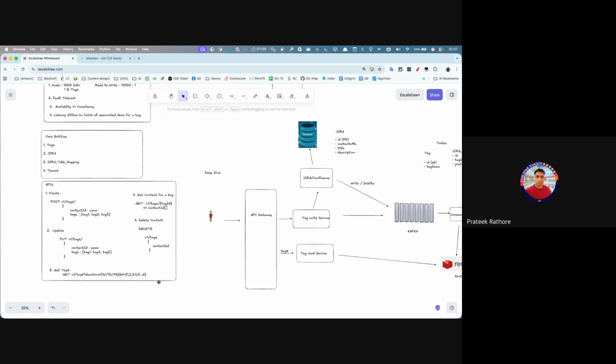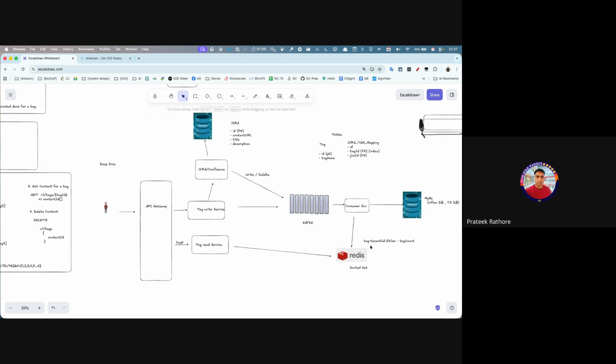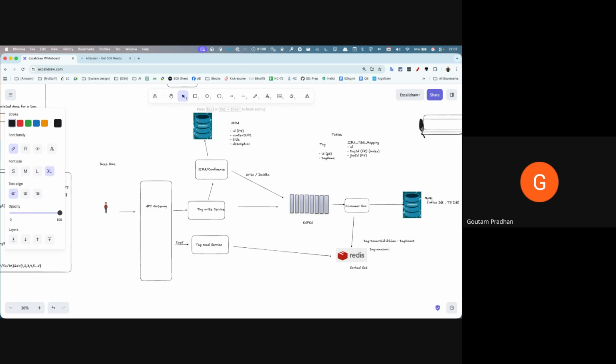Then the entries would be a little different. Here it would be like tag, tenant ID, let's say Amazon, week 52, and then the tag count. In week 52 one count will be added, and on today's 24th Jan, one count will also be added.